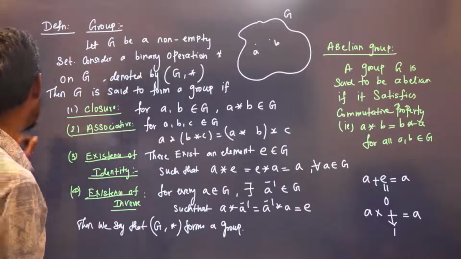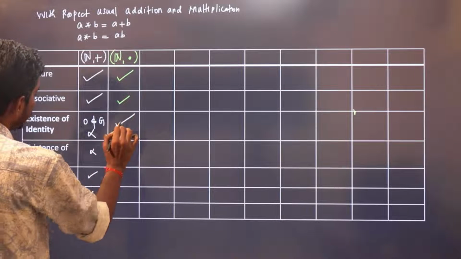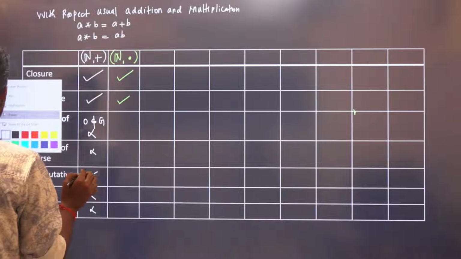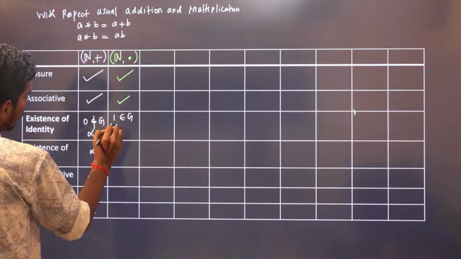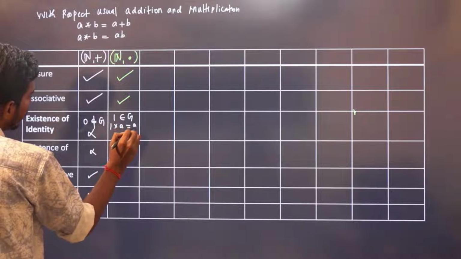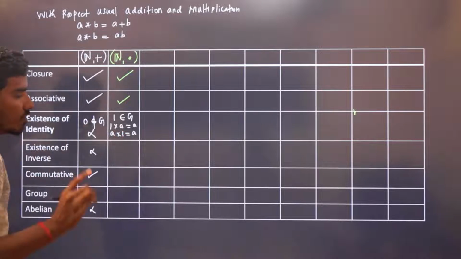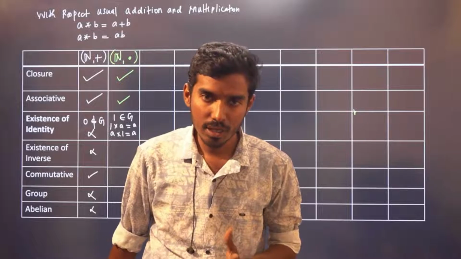Does 1 belong to natural numbers? Yes, 1 belongs to natural numbers. So therefore, there exists an element 1 in G such that when you operate 1 with any element, you will get A again, or when you operate A with 1, you will get A again. So therefore, 1 is your ID element and 1 belongs to natural numbers. Is it yes or no?